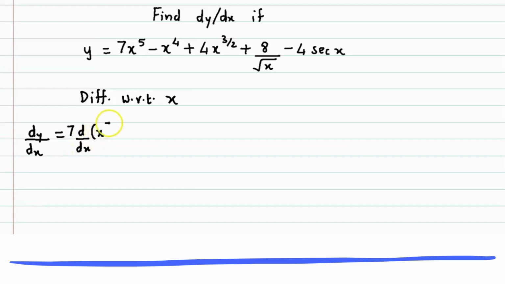derivative of x raised to 5 minus, the second term is derivative of x raised to 4.